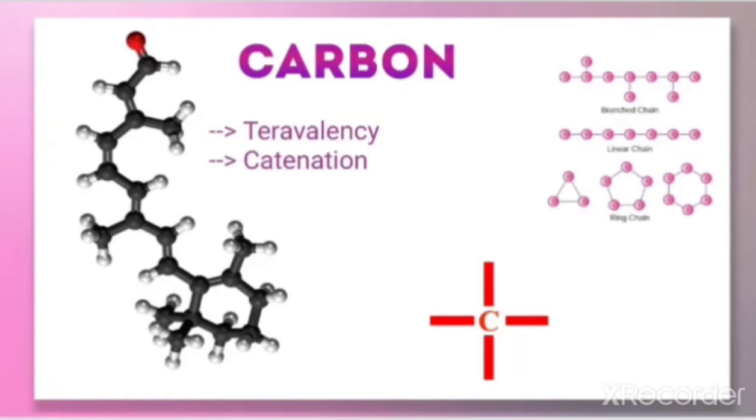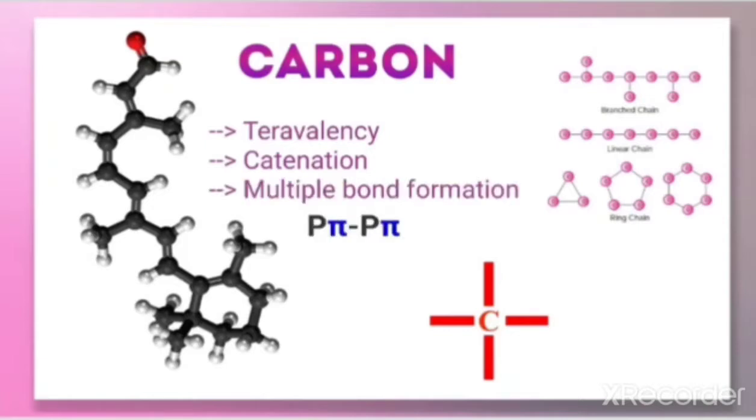Next, catenation power. The catenation power we have already learned, that is the tendency of carbon to link in chain, in cyclic form, or even in branched form. The tetravalency and the catenation power we have already discussed, and one more property that makes it suitable for making organic compounds is its multiple bond formation capacity. That is, it can form p-pi multiple bonds with itself and with other elements.